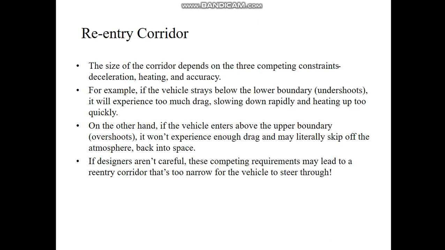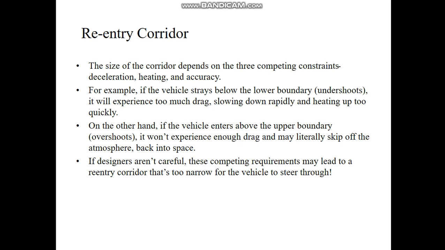As we discussed, the size of the corridor depends on three competing constraints: deceleration, heating, and accuracy. For example, if the vehicle goes below the lower boundary, undershoot, it will experience too much drag, slowing down rapidly and heating up too quickly.